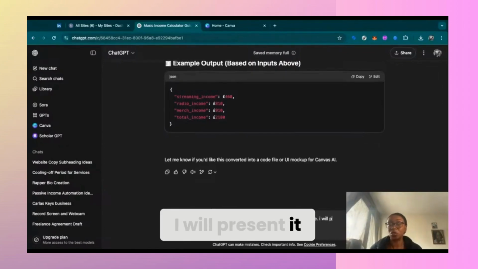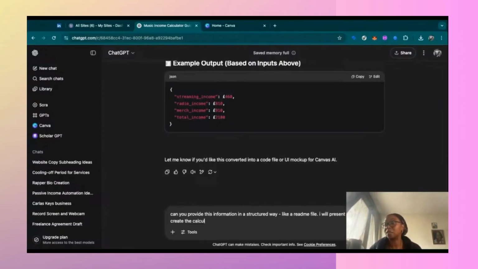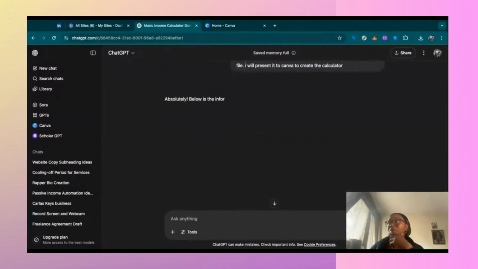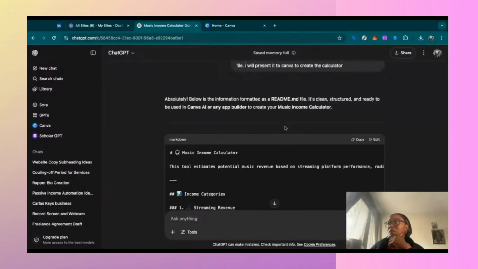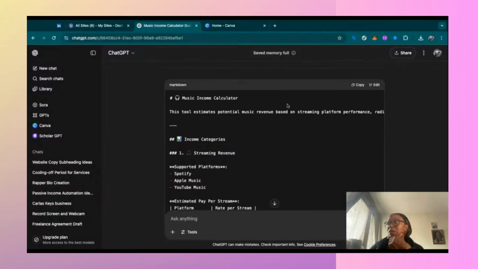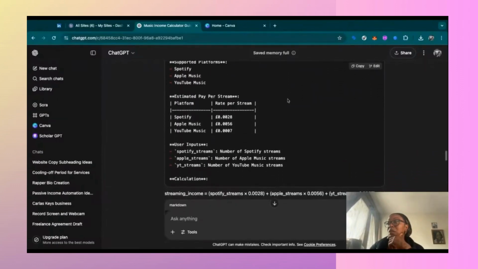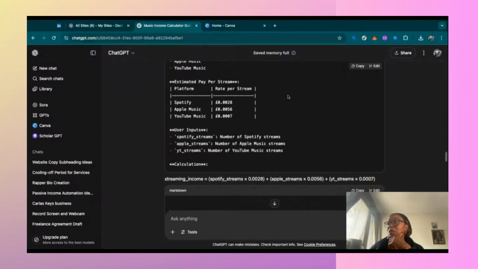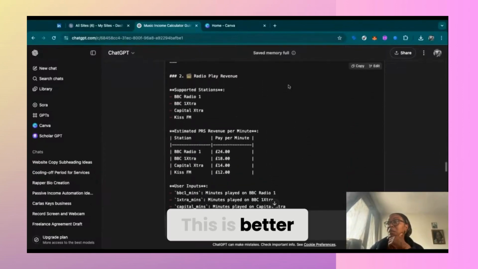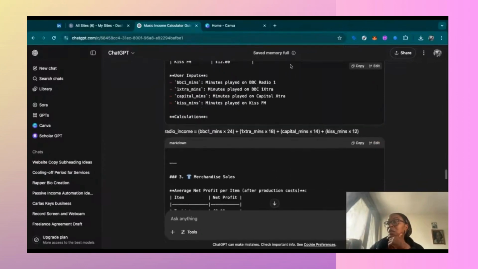I will present it to Canva to create the calculator. Right, okay, this is better. This is better, this is better, this is better. Okay.